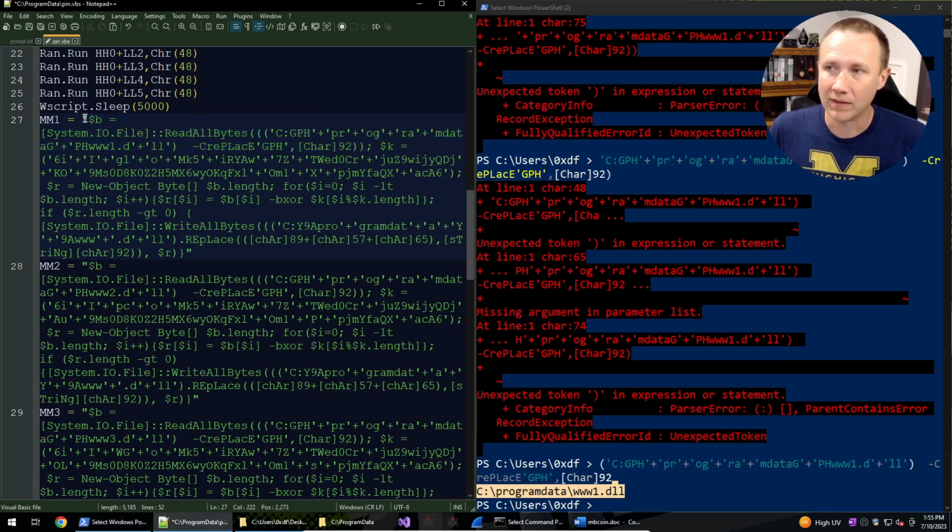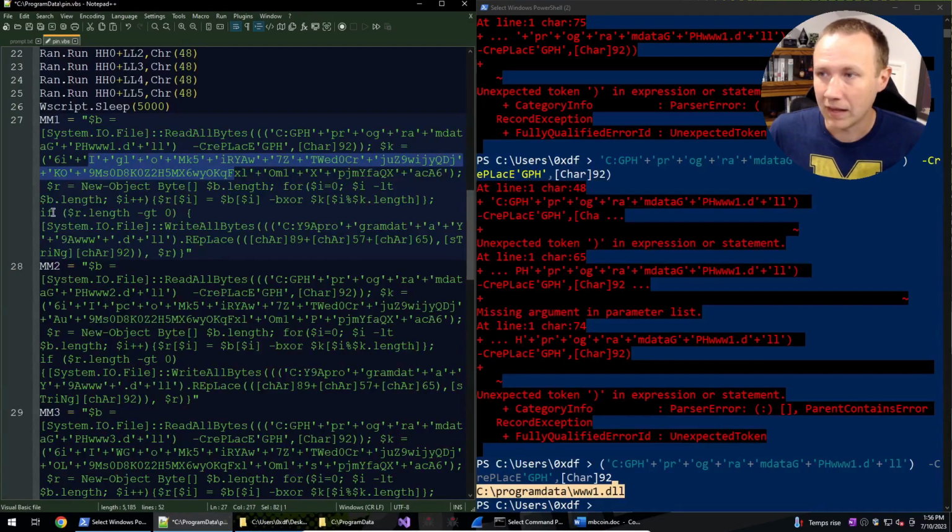So we're going to read all the bytes into B. K is going to be this string here, just adding together strings. R is going to be a new object that is a byte array of length of B. So the same length as B. And then we're going to do for I equals 0, I is less than b.length, I plus plus. We're going to go over each byte in B or I, B or R. R sub I is going to be B sub I XORed by the kth byte. Basically we're just applying an XOR string to this thing we downloaded.